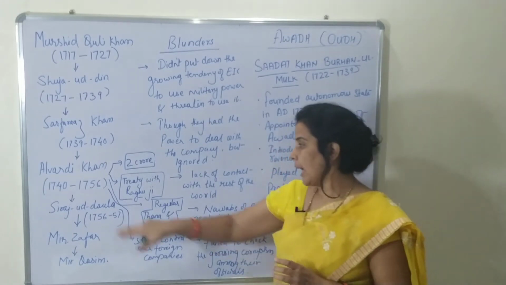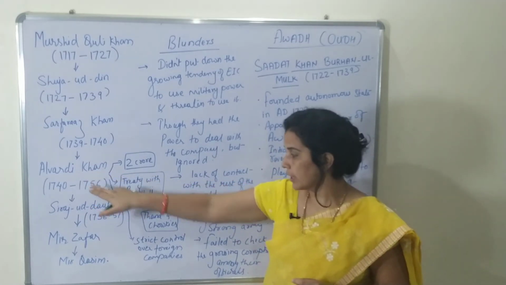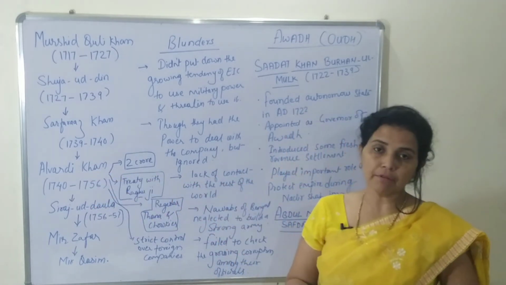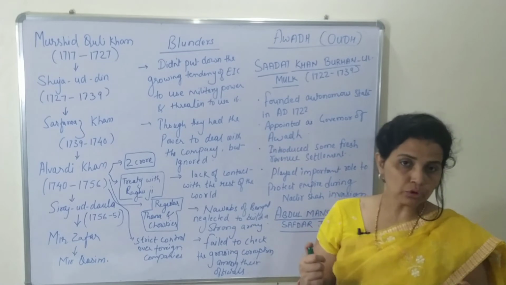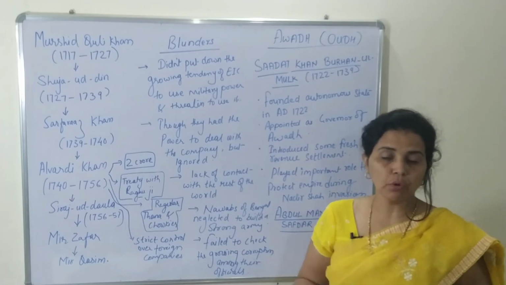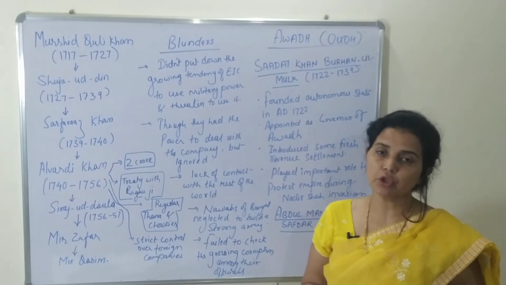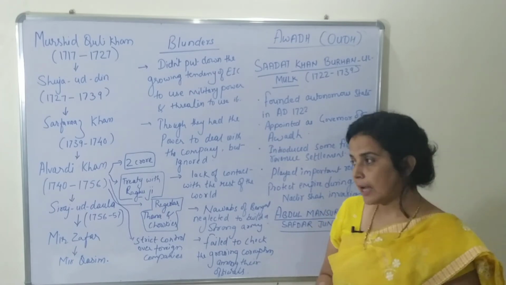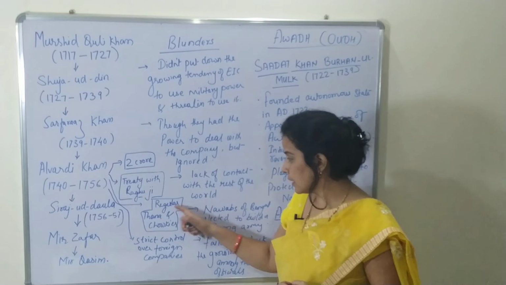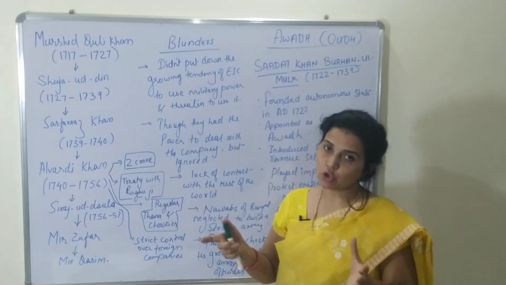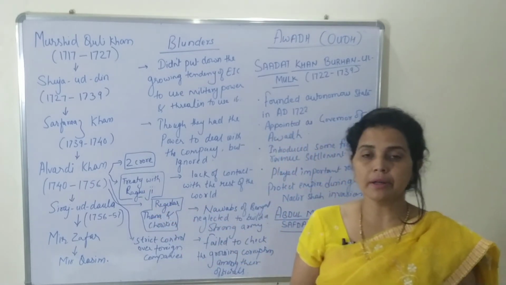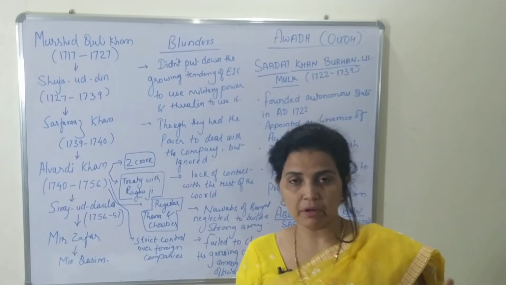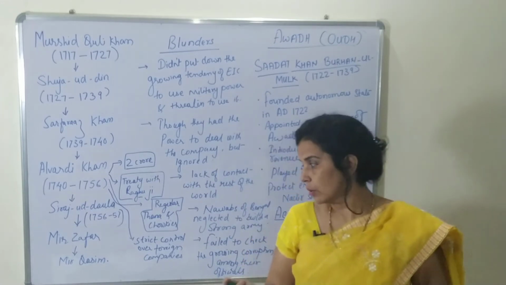Beside this, as I told you, he was a good king, so he knew that if we want to rule smoothly and give good administration, then law and order should be very powerful. So that's why he founded a system of regular thanas and chowkis, so that the law and order of the state would remain strong and in good hands.